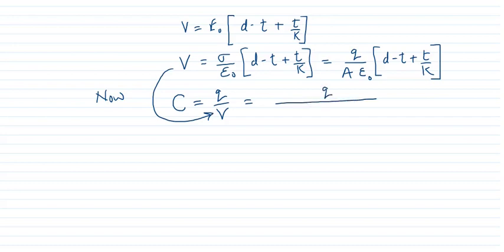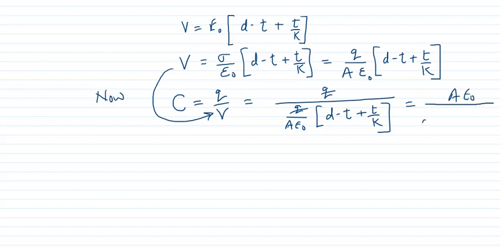Q upon A epsilon naught (D minus T plus T by K). Q will be cancelled out. A epsilon naught will go up. It will become A epsilon naught upon (D minus T plus T by K). So therefore C is equal to A epsilon naught upon that.